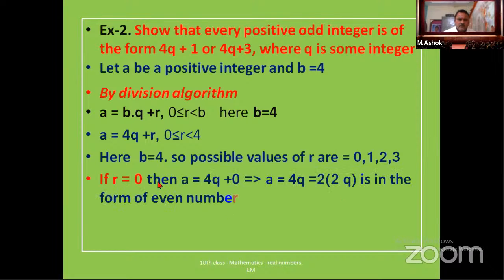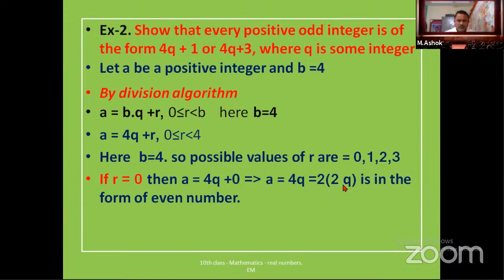Now if remainder r is equal to 0, then what happened? Put here a is equal to 4q plus r. Put r value as 0. So a is equal to 4q plus 0. So I am writing 4q as 2 into 2q.